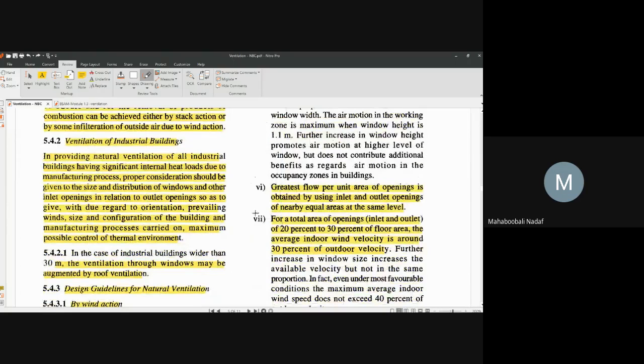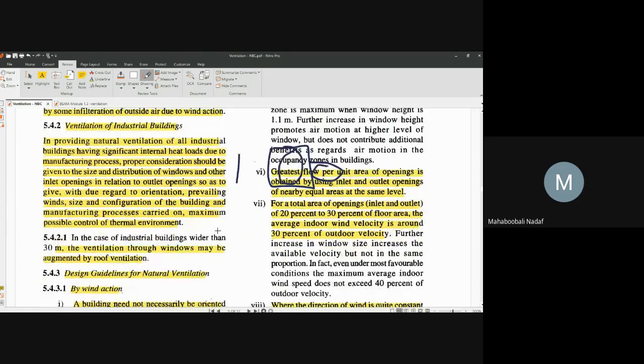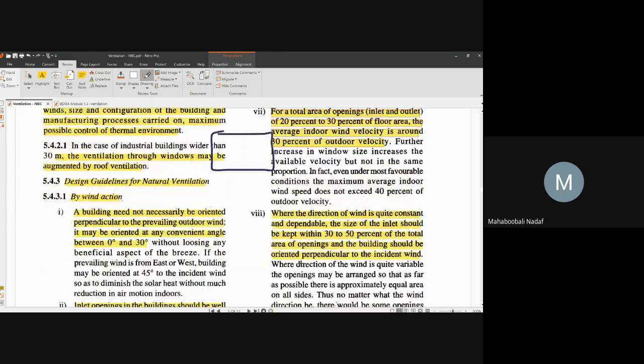When the inlet and outlet are of the same size and in the same direction, the greatest flow per unit area is achieved. So if windows are always fixed on opposite sides, you get maximum benefit. Now, typically, how much percentage of openings should be provided? 20 to 30% of the floor area. If they are provided, then the optimum amount of ventilation is achieved.